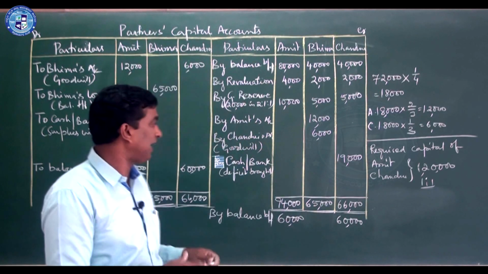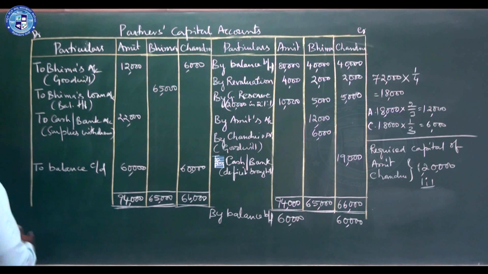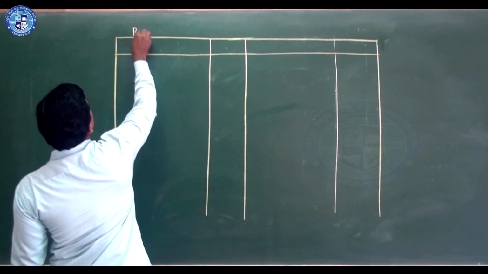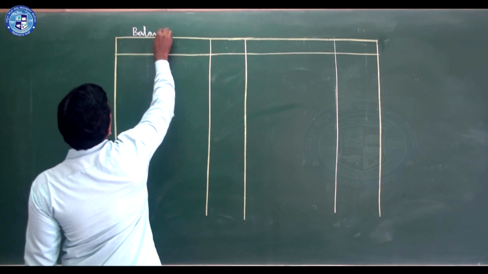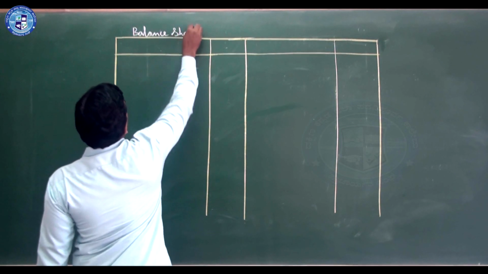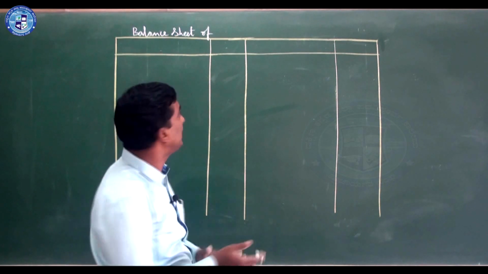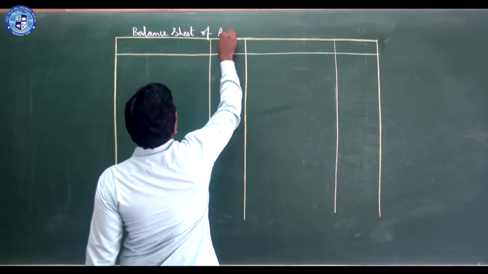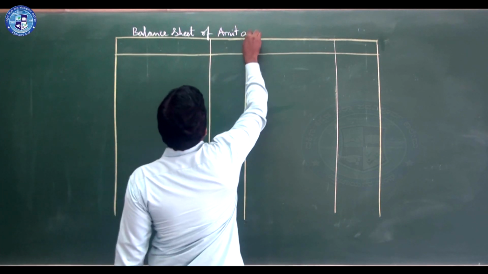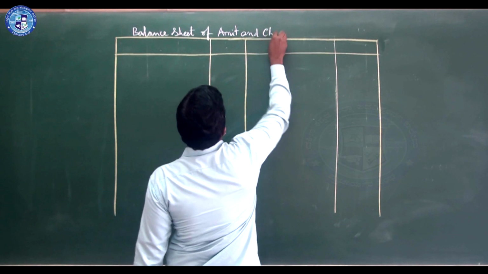Okay, let us prepare the balance sheet. Balance sheet of, you should write only two partners, Amit and Chandru.